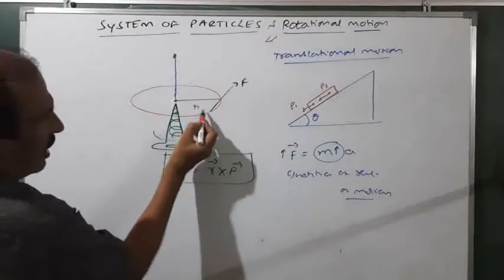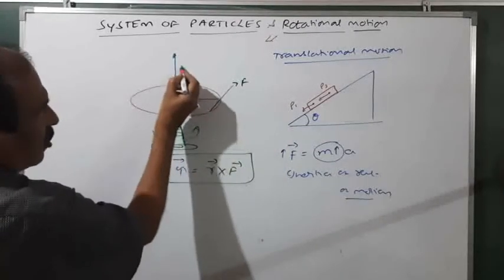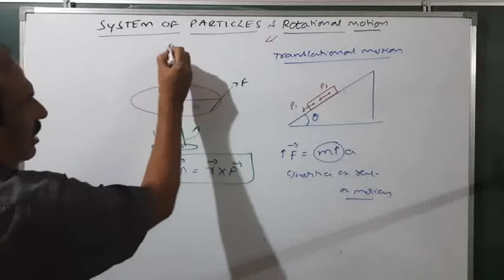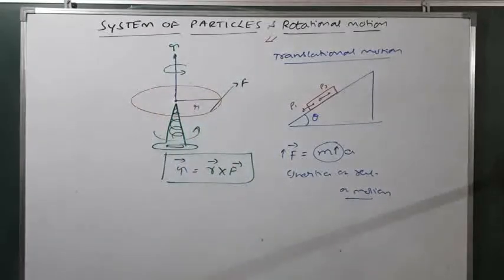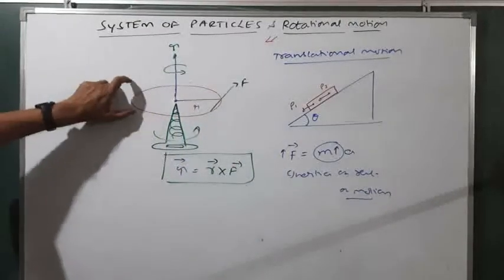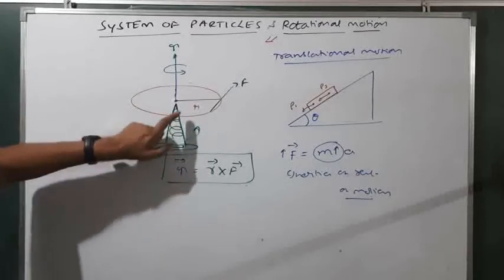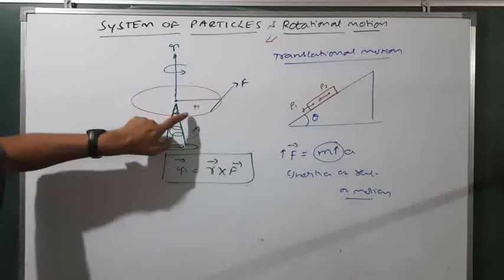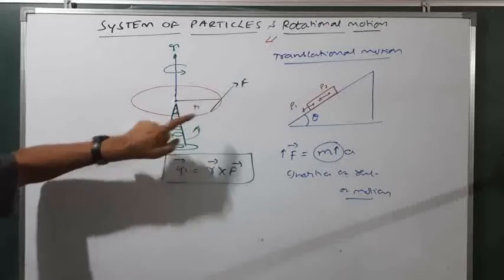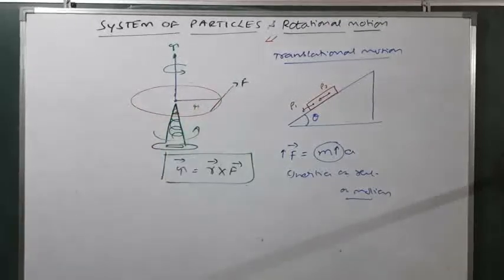Therefore, if this circular disc is rotating like this, this gives the direction of the torque. Torque is defined as the cross product of R and F, where R is the radius of the body and F is the force.